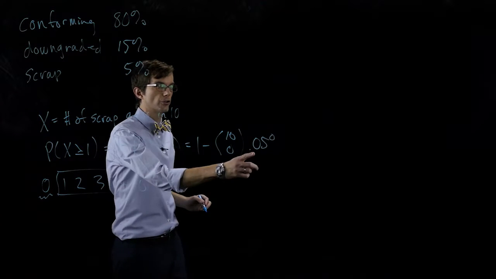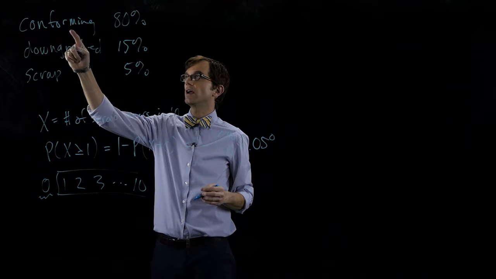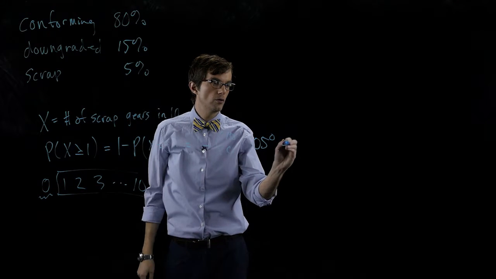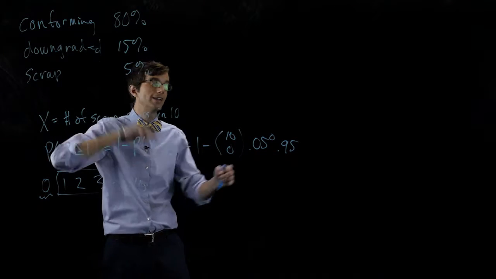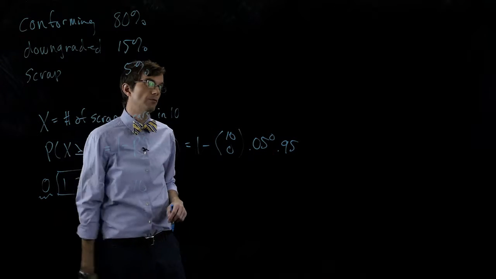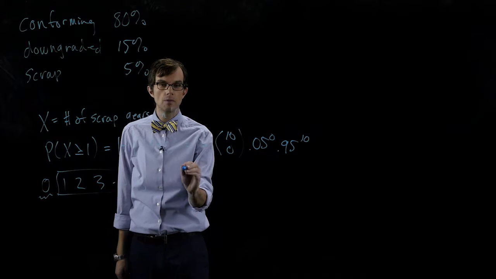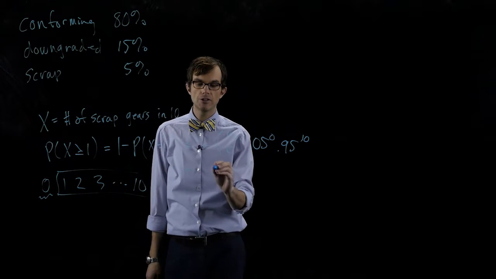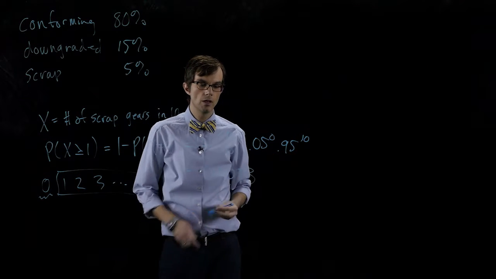So none of those are going to be scrap. That means that the rest are either going to be downgraded or conforming. 1 minus p: 95% of those are downgraded or conforming. That is, 95% are not scrap. 0.95 to the 10. And if we work this out, we should get 0.4013.